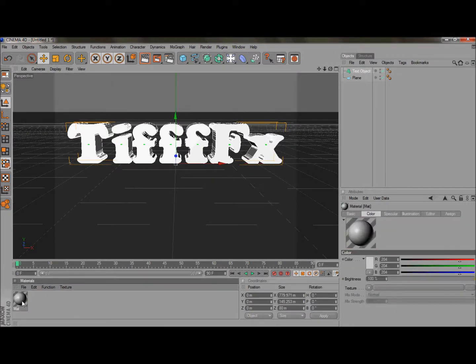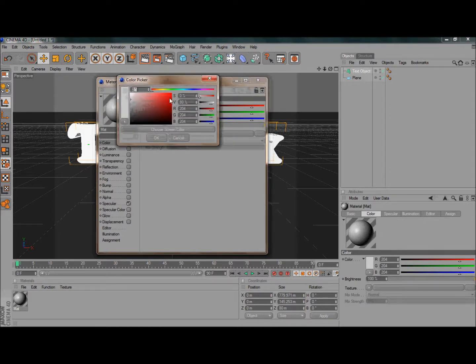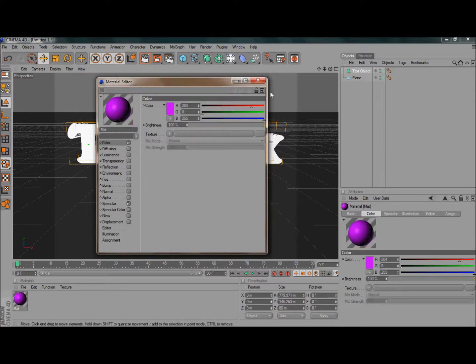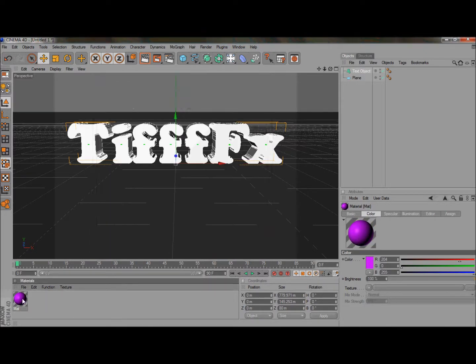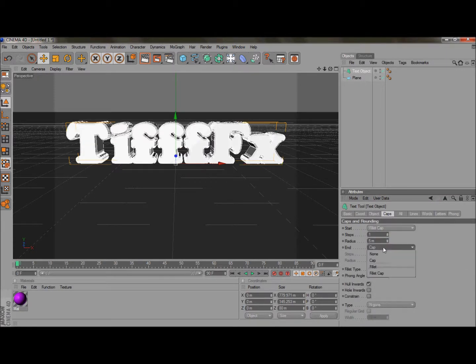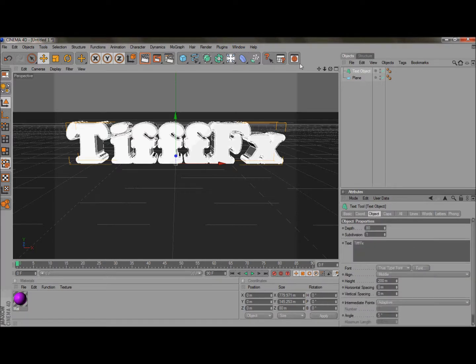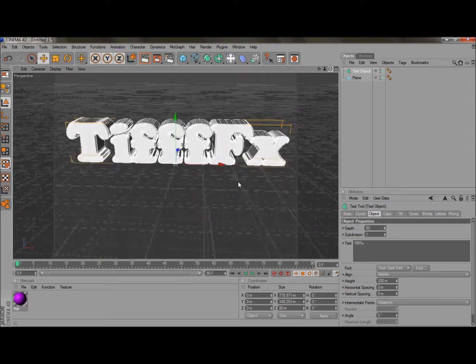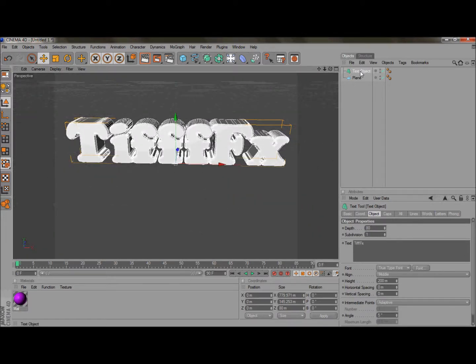Alright, now put a color if you want. Add a color, just click on it. I like purple, so I'm just gonna put purple. You can put the color here, but let's do that later. Click on here and go to caps, go to start cap, fill it cap, end cap, fill it cap, and that's it.